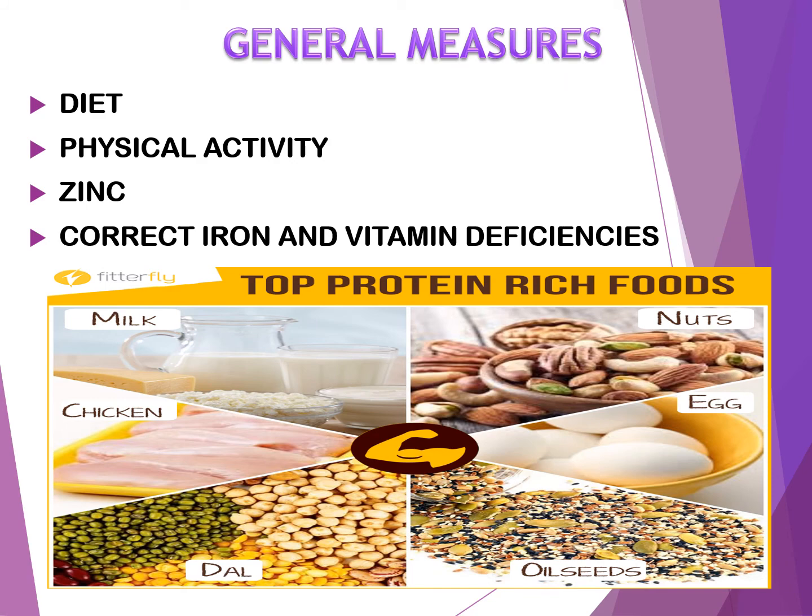First one, general measures. General measures include diet, physical activity, zinc supplementation, and correction of iron and vitamin deficiencies. Diet, that is, advise the patient to take a diet rich in protein and caloric content. Then physical activity, encourage the patient to increase their physical activity. Then zinc supplementation at a dose of 10 mg per day for 3 to 6 months. If there are any iron and vitamin deficiencies, we have to correct them by administering iron and vitamin supplements or by advising iron and vitamin rich food.